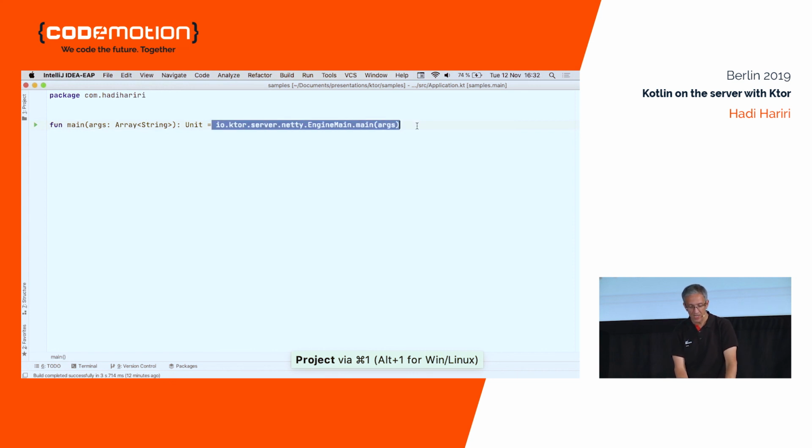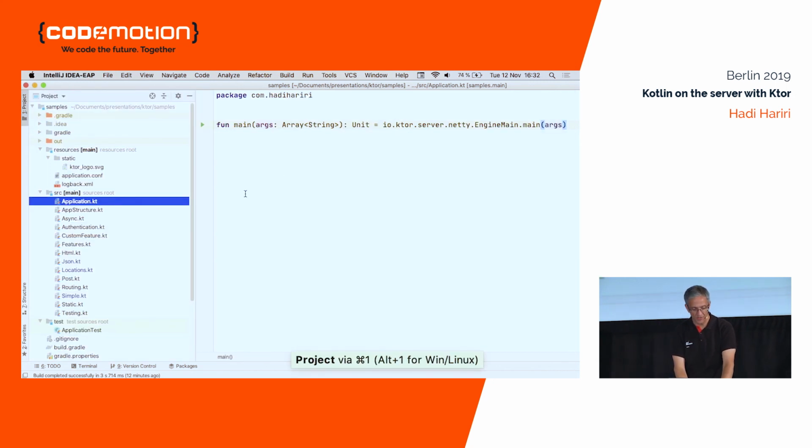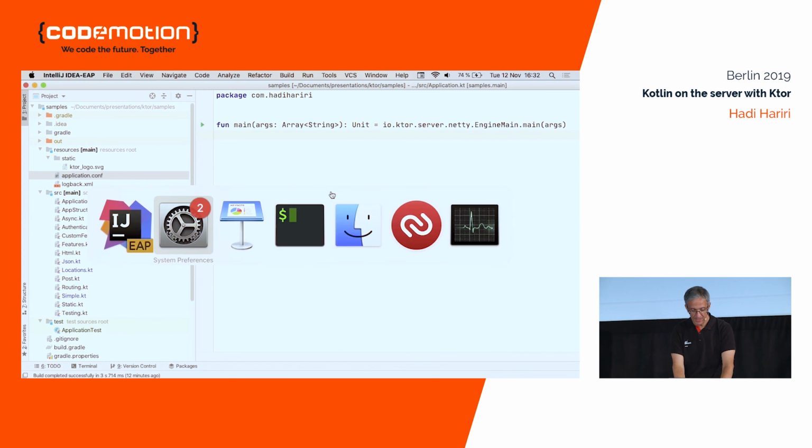It's essentially the main function that, in this case, is running the Netty engine and passing in the arguments. And the arguments can be passed in the command line. If there's nothing found in the command line, then it would read that configuration file that I told you. Now, normally when you start a Ktor application, this isn't how you would do it.